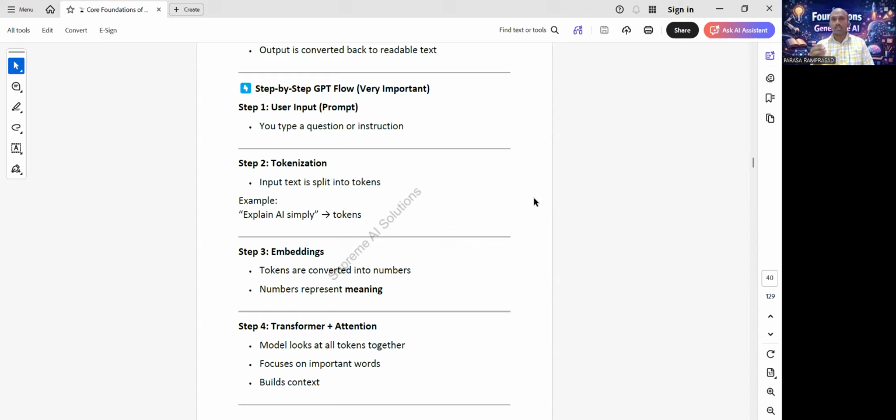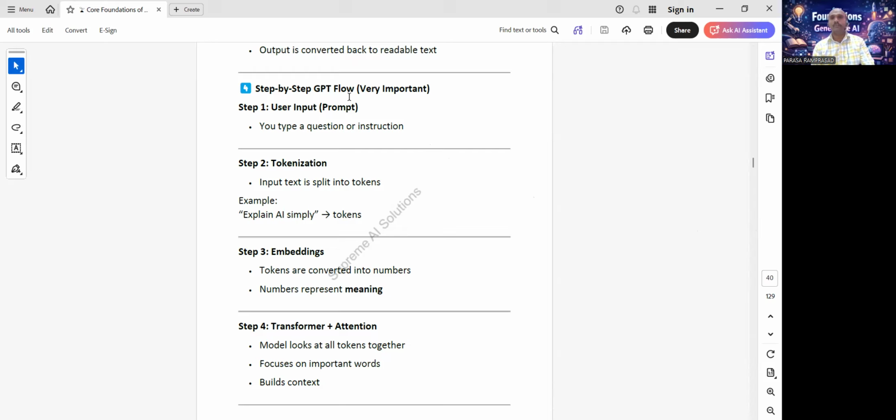Simple example: I went to the bank to deposit money. Attention helps GPT understand that bank is a money bank, not a river bank. I repeat again: bank is a money bank, not a river bank. Very important point: GPT looks at all tokens together, not one by one blindly. This is why answers feel connected.